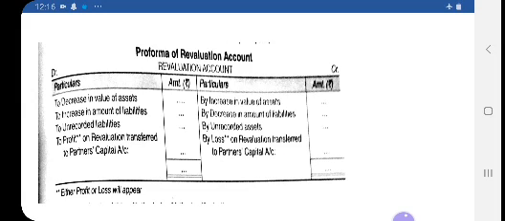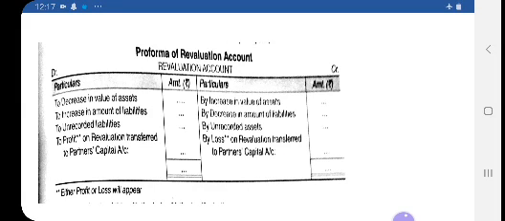And this is not only in case of change in profit sharing ratio, even at the time of admission, retirement, death, we prepare this account. And in part B, when we prepare cash flow statement, there also we will apply the rule of revaluation that we are now learning. So let us revise. First of all, what is the nature of revaluation account? It is of nominal nature.